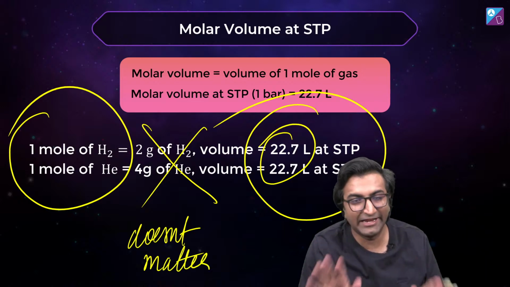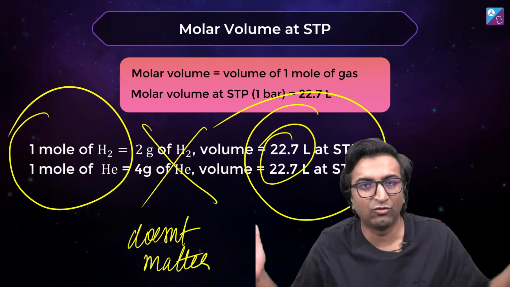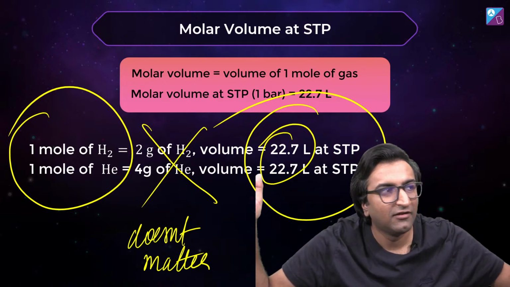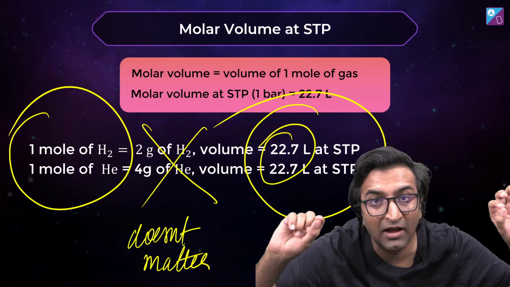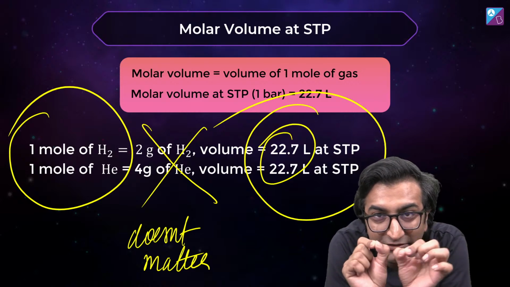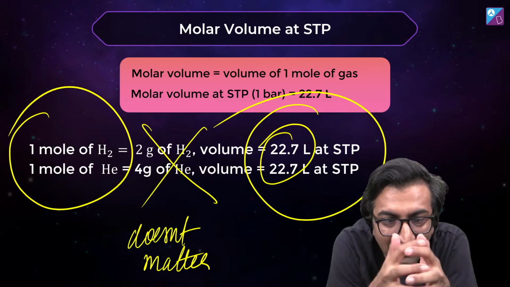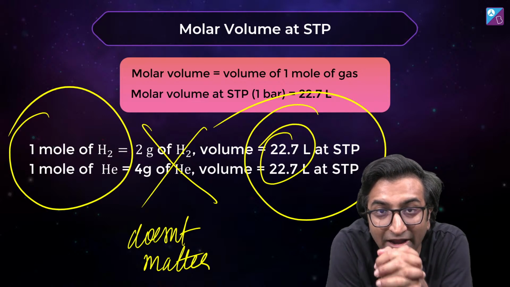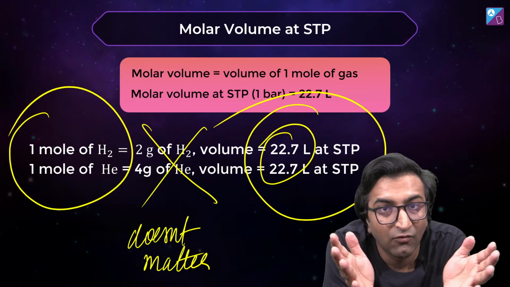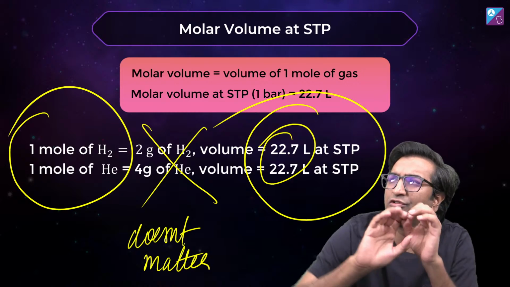Okay, this is the takeaway from this. Crazy, right? It is what it is. But why is this so? Because gases are really far apart. I am not talking about the mass, but the actual volume of gas particles. Remember, the actual volume of gas particles is really small. It's nowhere close to all of this. It's much smaller. But they are very far apart. It's not like I've confined the gas to a very small space. Try and understand this. Try and internalize this. How is the volume same? It's because what I have here are different masses, and it doesn't matter because the gas molecules are so far apart.